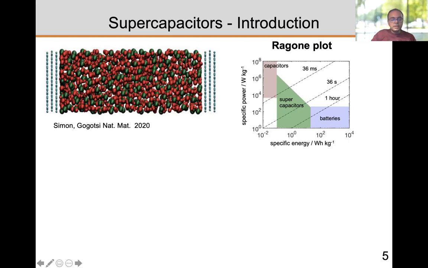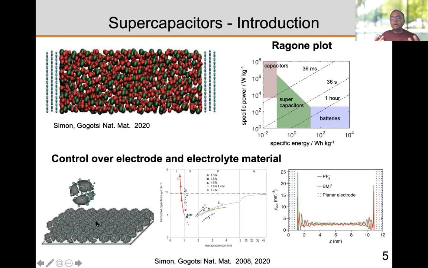And recent research in this area has actually focused a lot on the material design of these electrodes, how to control the pore sizes. You can see in this plot, maybe it's not visible very clearly, that the pore sizes are going into the sub-nanometer region, 2 nanometers, 3 nanometers. There is also great interest in understanding how ions will actually layer within these porous electrode materials, whether there will be layering of ions and how that layering would change the energy storage properties.